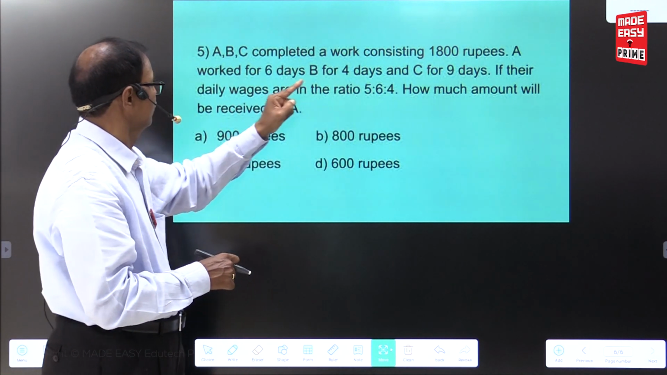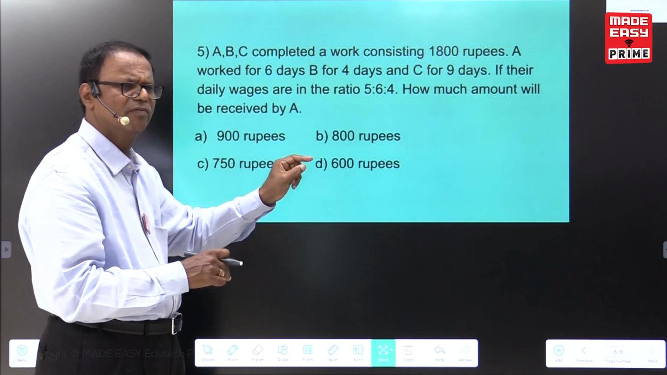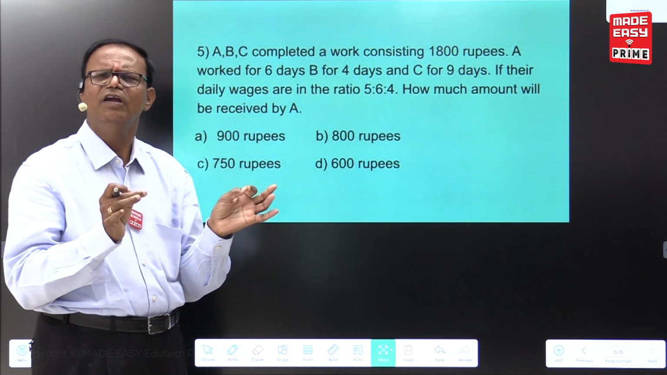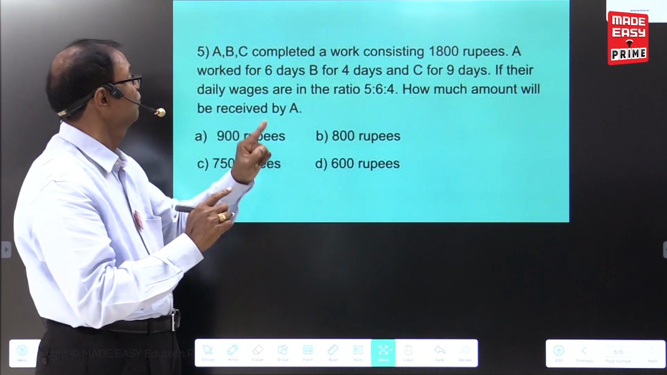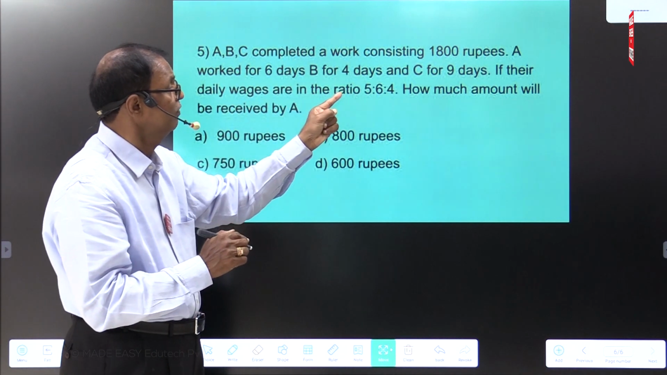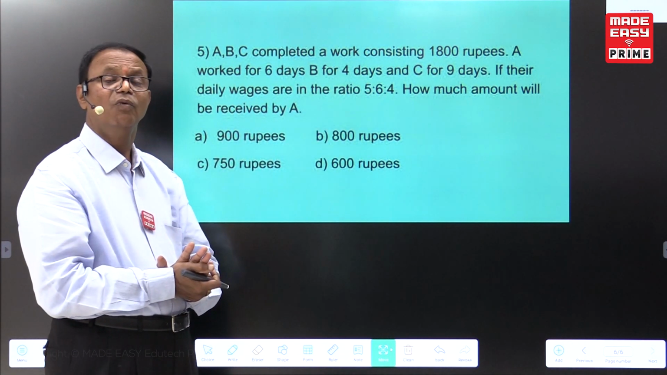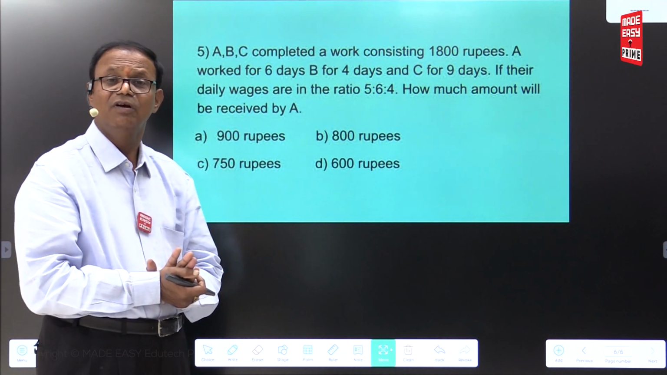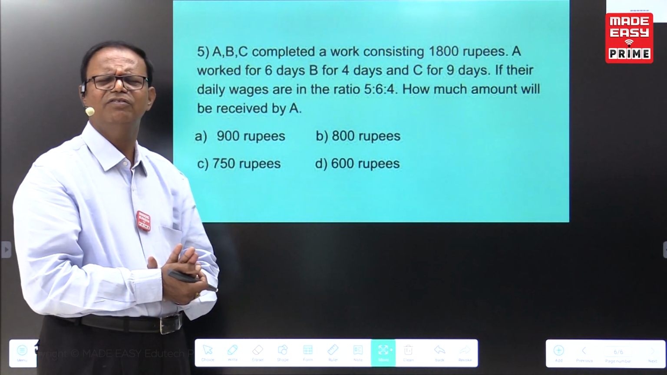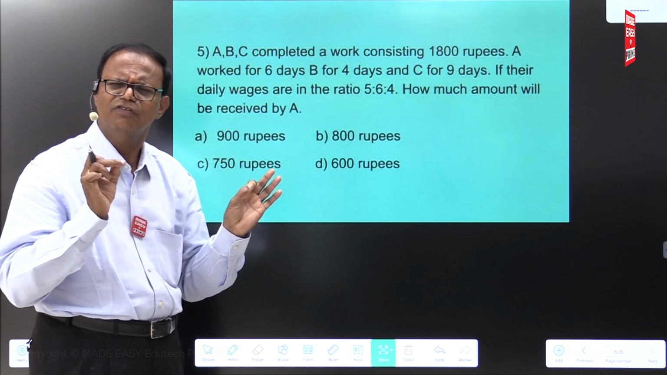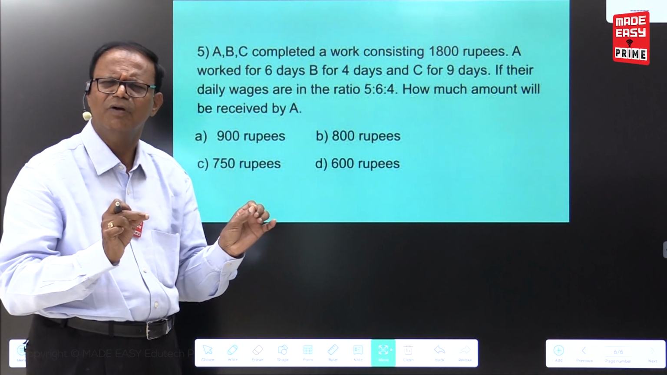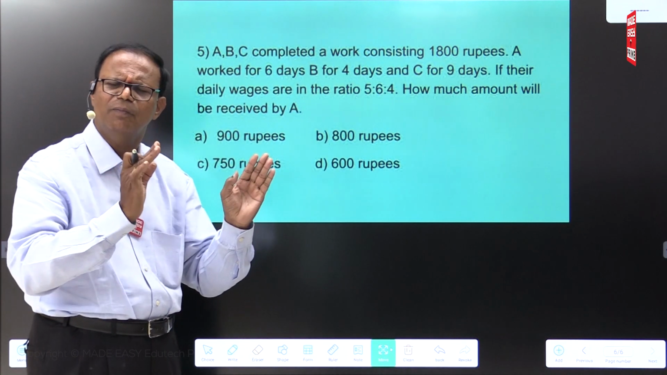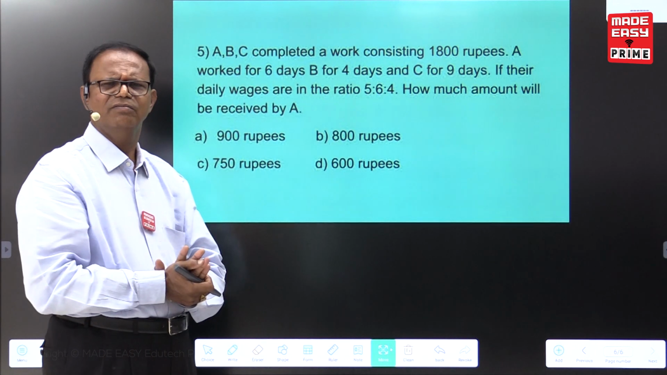How much amount will be received by A? Very simple shortcut method. They have given the ratio of the daily wages, daily means for 1 day. We are finding for 6 days, for 4 days, for 9 days. What is my advice? Problem reading. Tomorrow in your exam also, it may be the GATE exam or engineering services or any other examination, reasoning and aptitude problems reading is important. If you are not reading properly, you cannot get clarity. Those reading twice and twice, if they know the proper basic concept, will get direct answers.